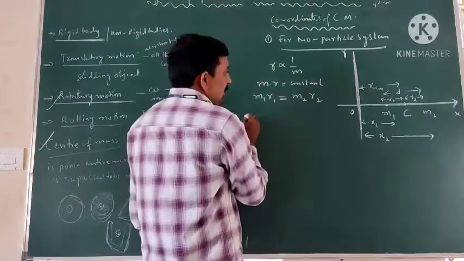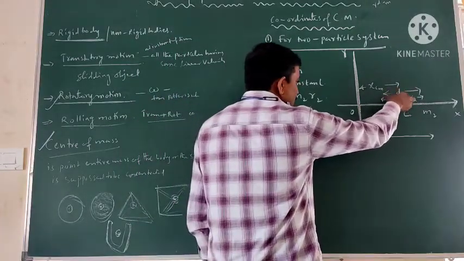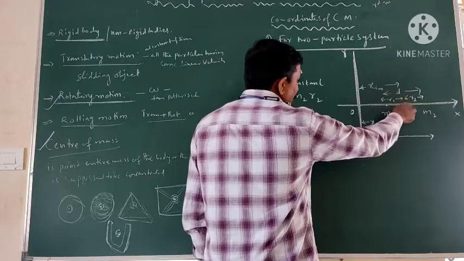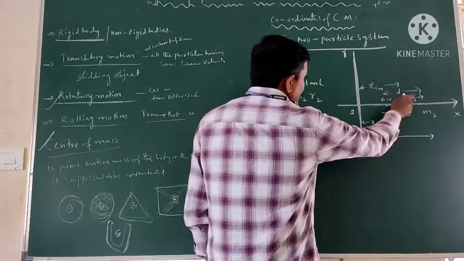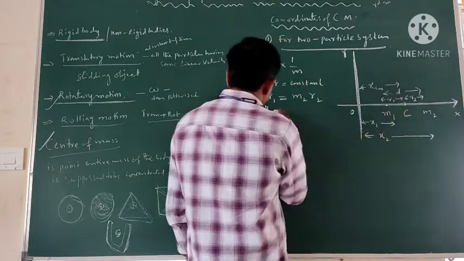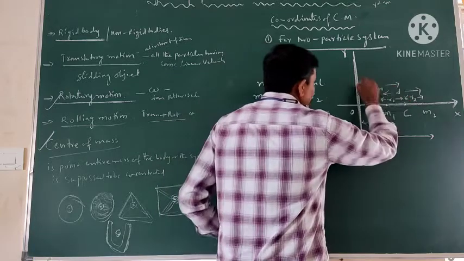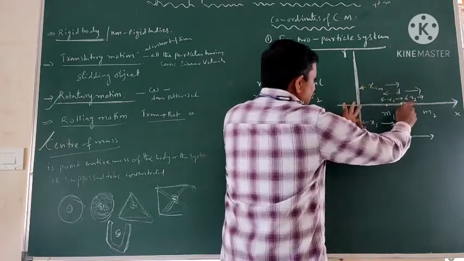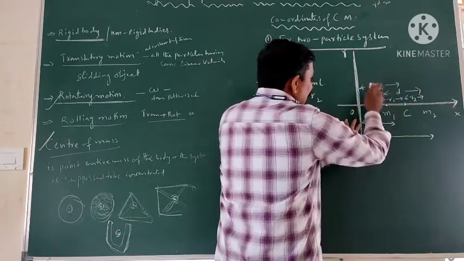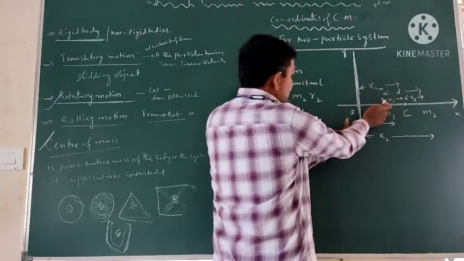From the figure, what is r1? We want to find the distance between these two. This is xcm, this is x1, so r1 is xcm minus x1. When we subtract x1 from xcm, we get the r1 distance.